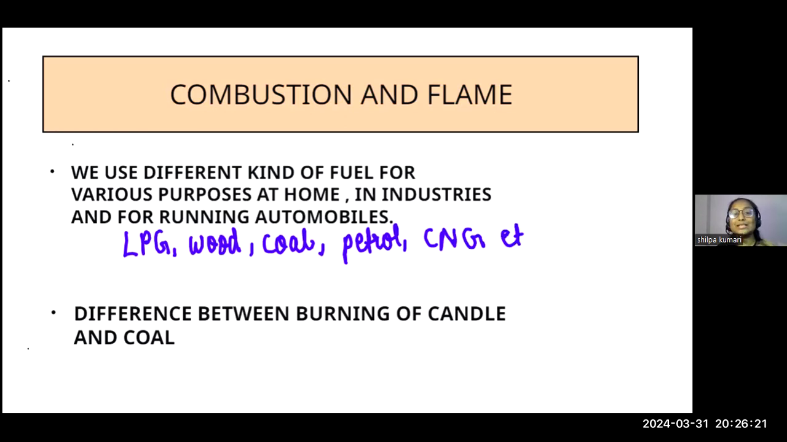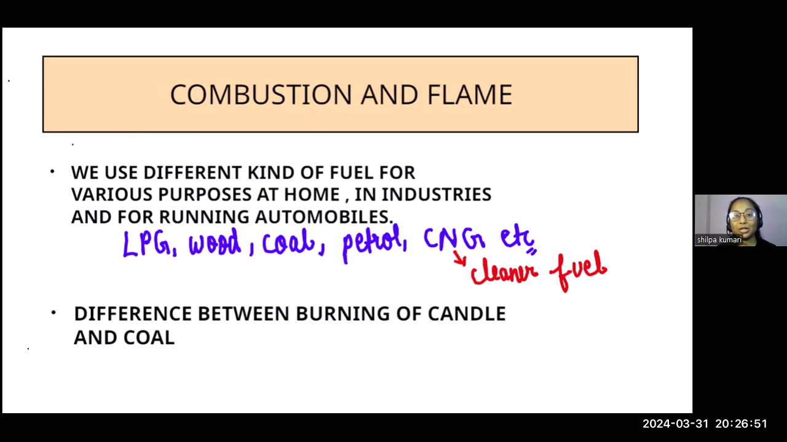And you know, students, CNG we just now discussed as a cleaner fuel. That doesn't mean that it is completely clean. It also produces unwanted substances, but in less amount. That is the reason it is considered a cleaner fuel. So that was all about the fuels used for different purposes and places: home, industries, automobiles.